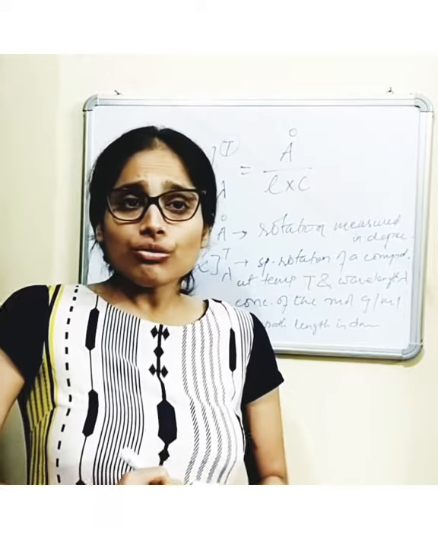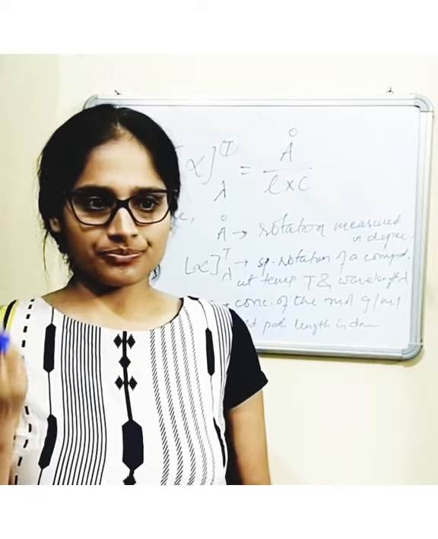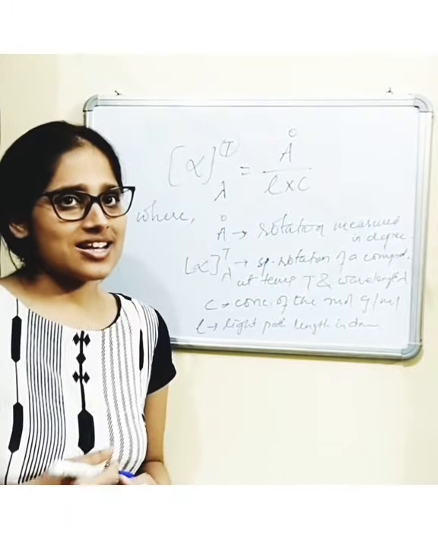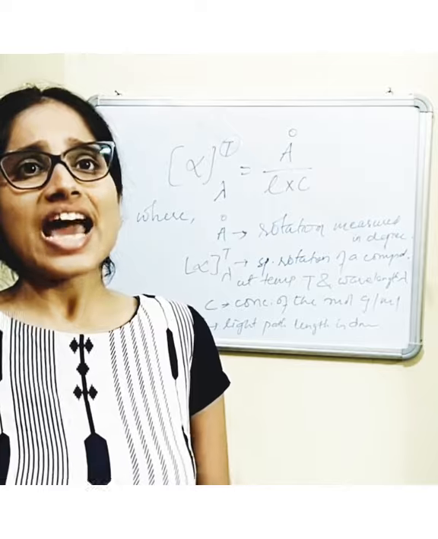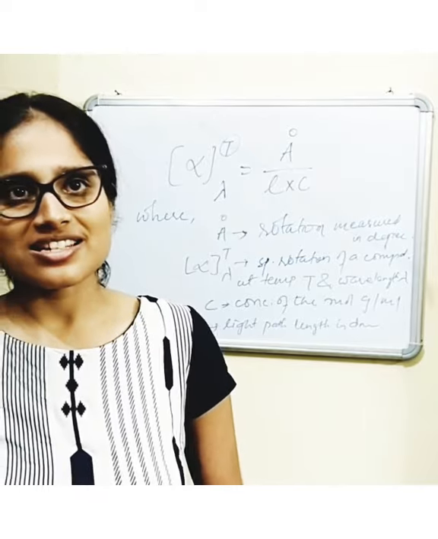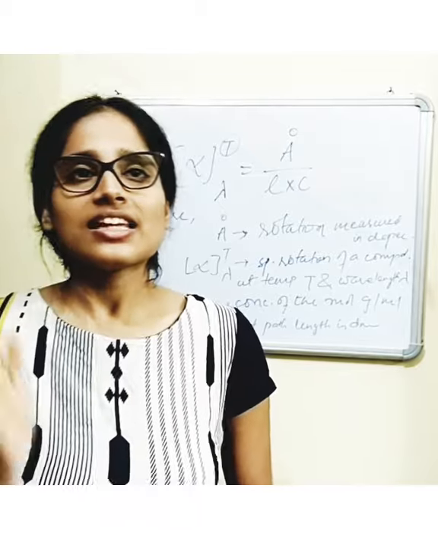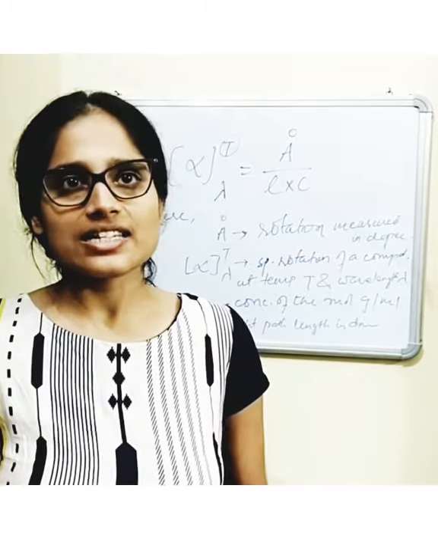Then there are two other forms in which these amino acids exist, that is known as the absolute configuration of amino acids, which are the D and L forms. These are the two stereoisomers.